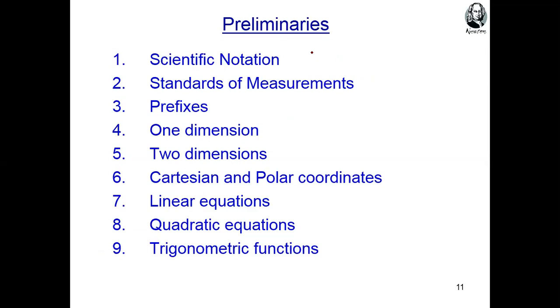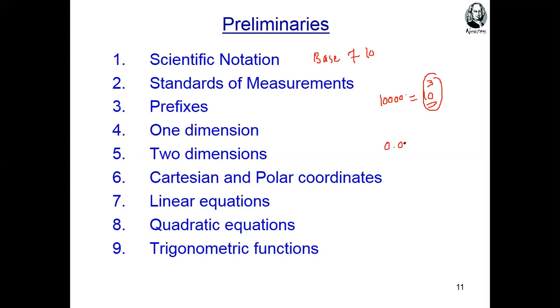Excellent. When we present something with a base of 10, it is called scientific notation. For example, if we have 10,000, simply we can write 10 power 4.